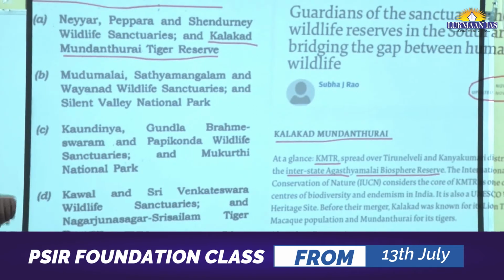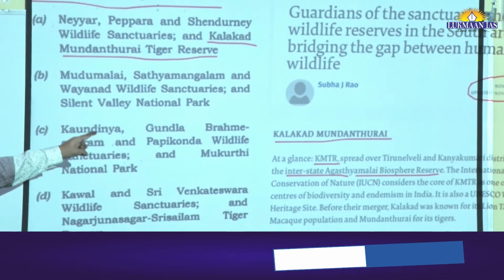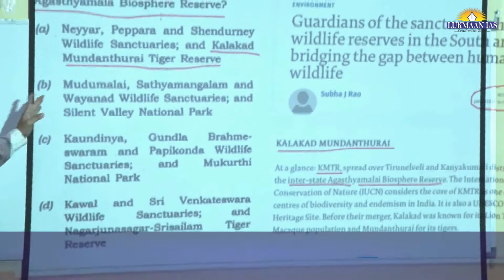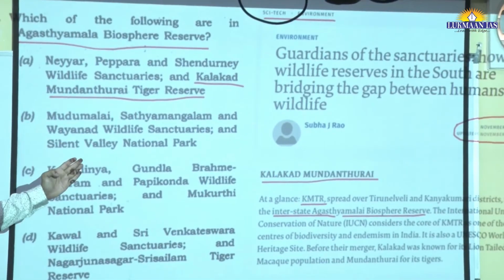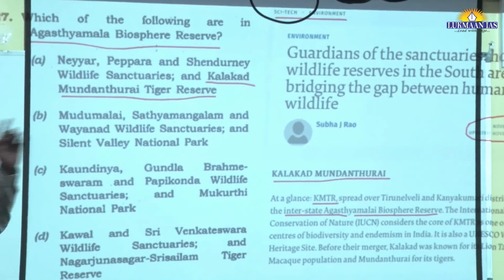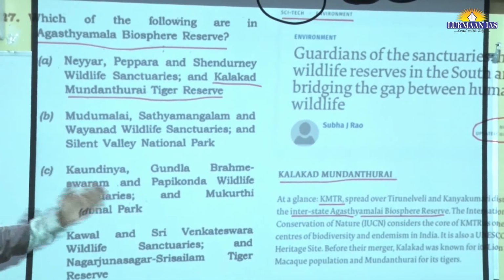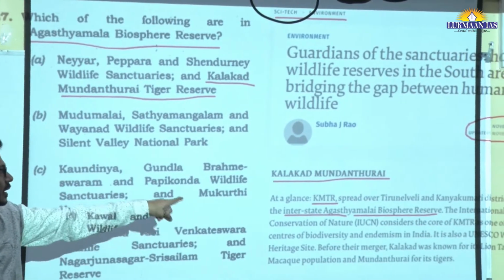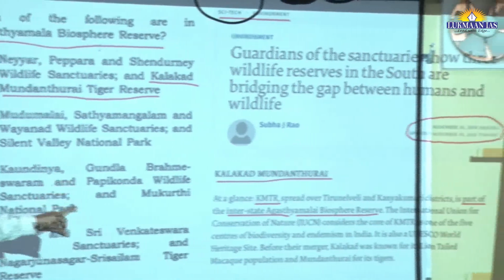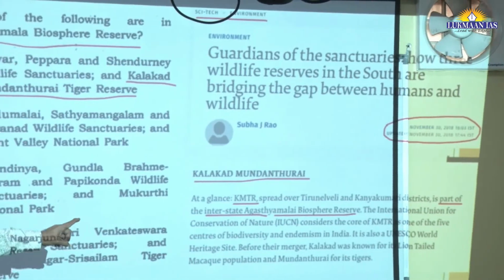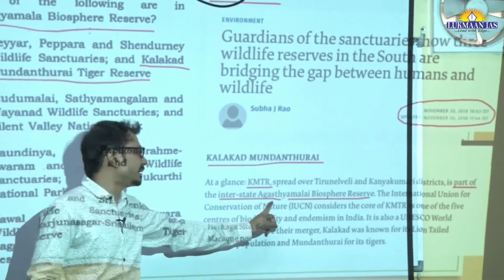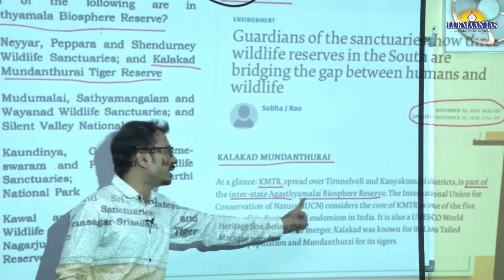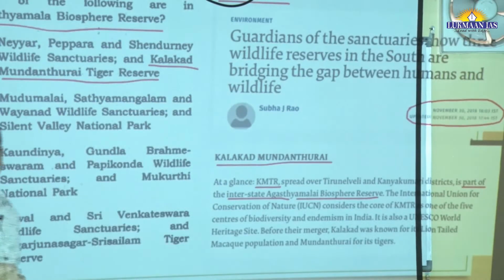Similarly, another example from the environment section: look at the question, which of the following are in Agastyamalai Biosphere Reserve. If you have read the Hindu newspaper, you may have come across the Kalakkad Mundan Thurai Tiger Reserve. It specifically states that it is part of the interstate Agastyamalai Biosphere Reserve.